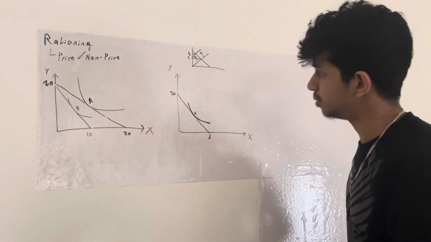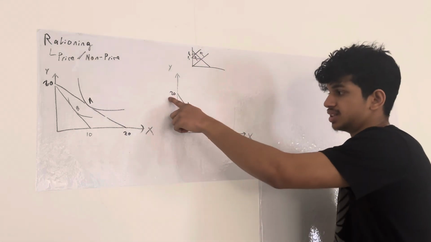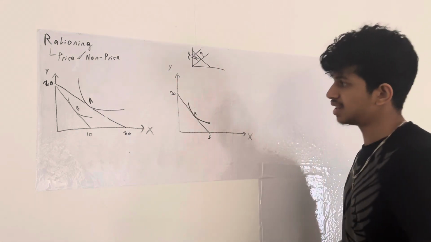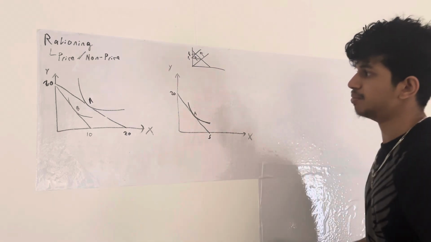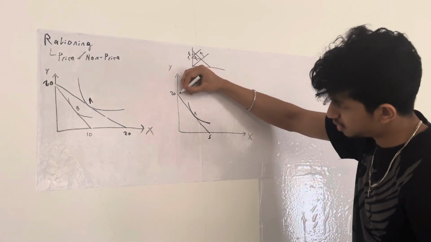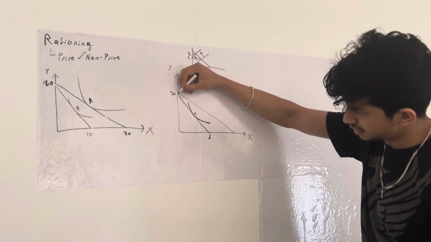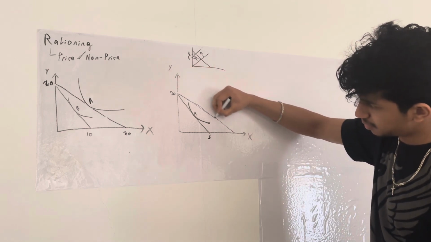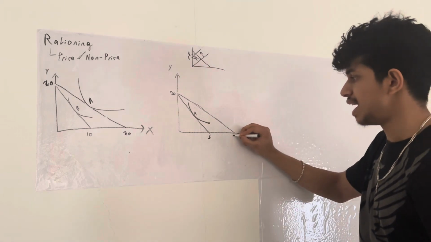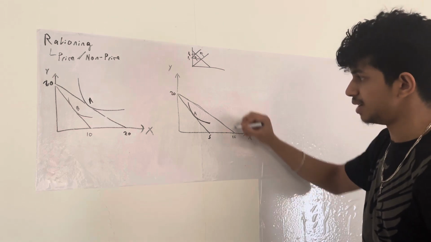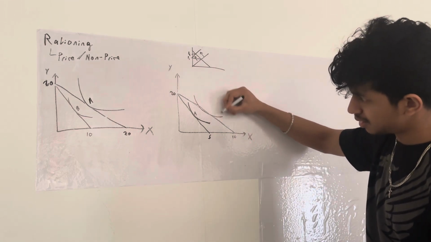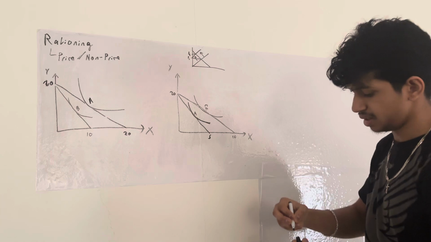Now, another situation could be where there's 20 of Y and 5 of X, and this is our point A, but now because of rationing, we're able to consume even more. Oh my goodness, this marker is dead. We're able to consume even more of X, and it looks like this now. Now we're able to consume 10. So then, of course, this should be our new indifference curve.